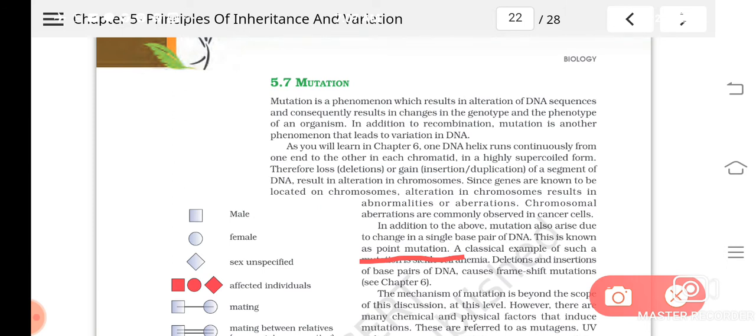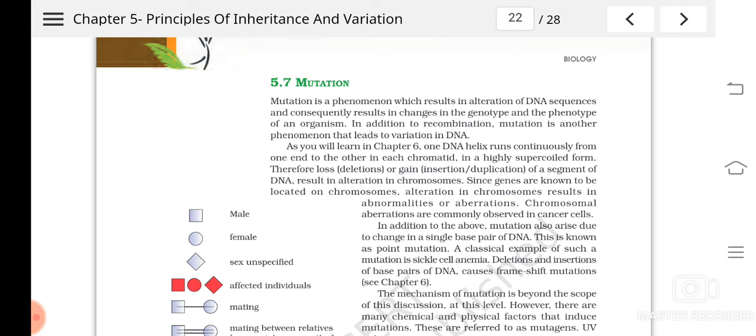A will pair with T, C will pair with G. So in a sequence, likewise A, T, C, G, you can see how the nitrogen bases are arranged, and in the sequence, if any one nitrogen base gets changed, or any change happens in a single base pair, that is known as point mutation. So point mutation is one kind of mutation.